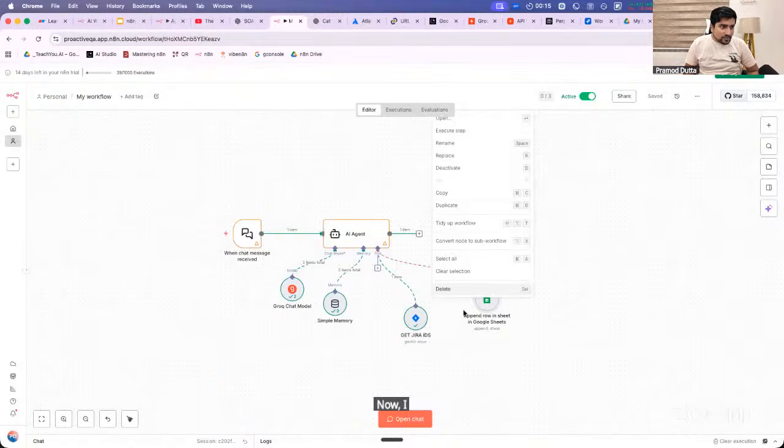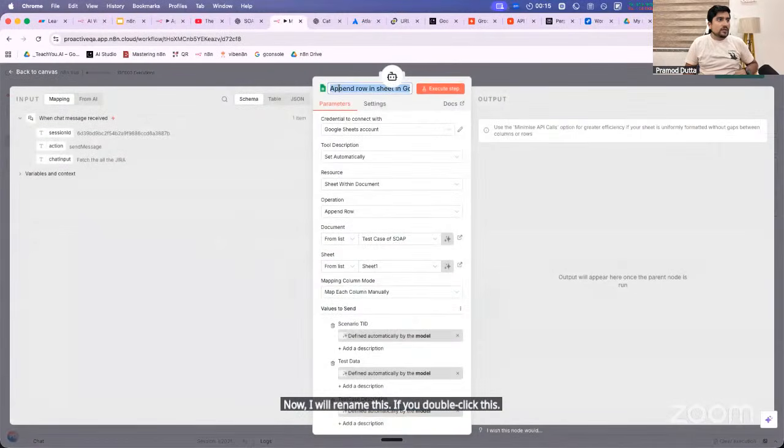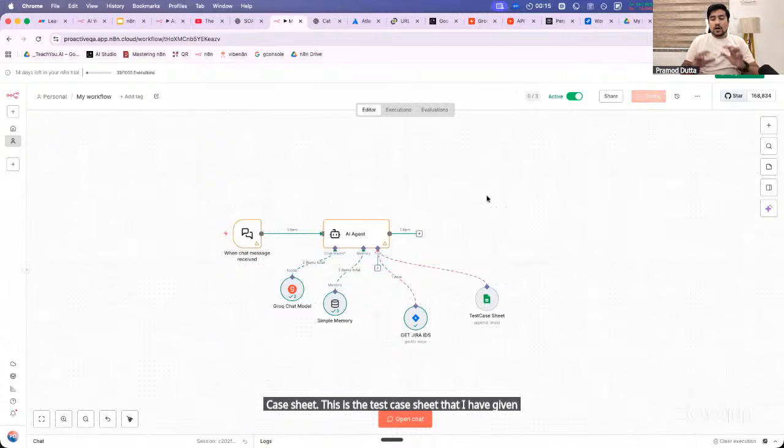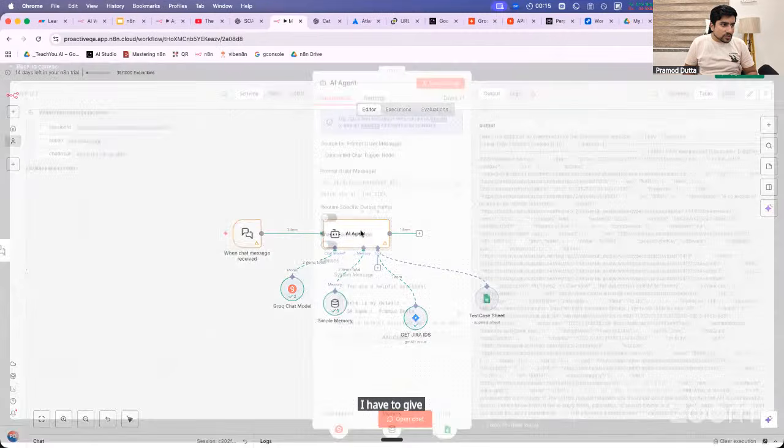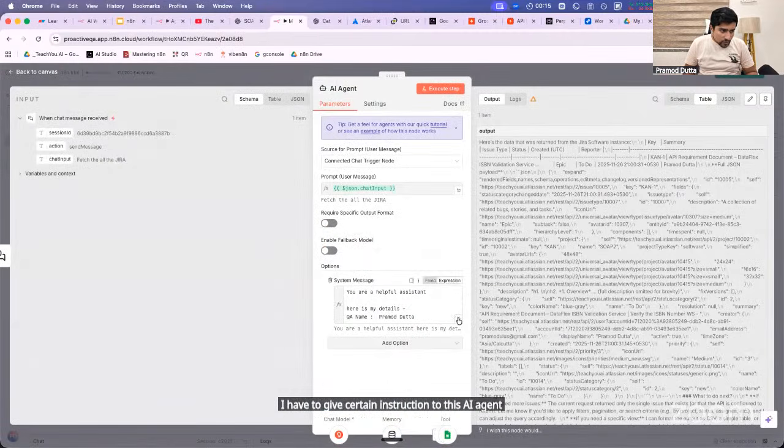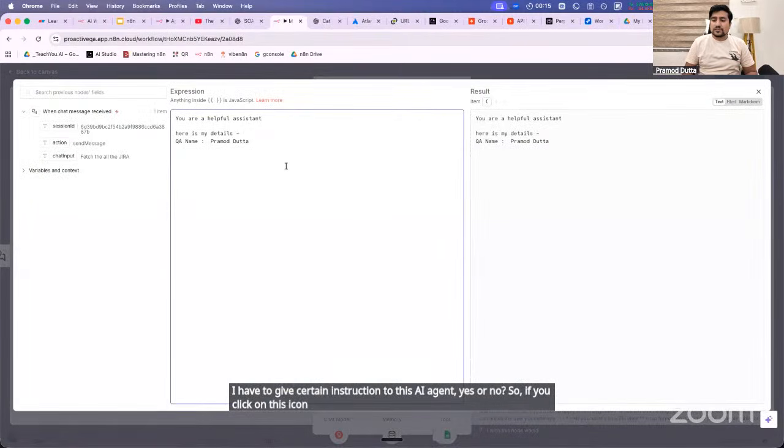Now I will rename this. If you double click this, this is the name, test case sheet. This is the test case sheet that I have given as the name. Now I have to give certain instructions to this AI agent. Yes or no? So if you click on this icon, here I will give certain instructions. The instructions are,